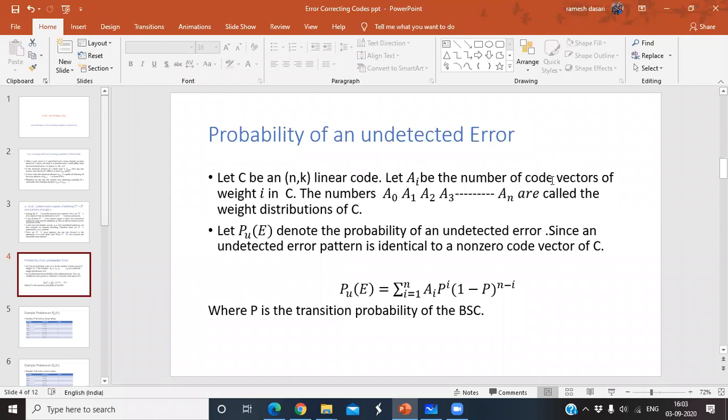So that's why you can say A_i, i equal to 0, 1, 2, 3 and so on up to n. Here I didn't mention non-zero code word, that's why here I have written 0 also. Don't confuse. Now let P_u(E) denote the probability of an undetected error.